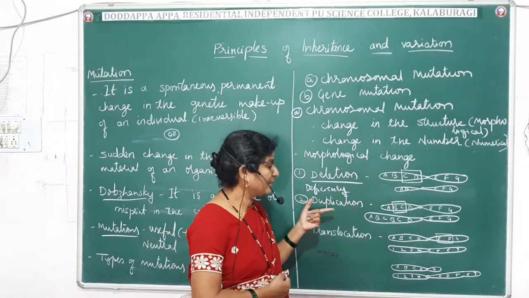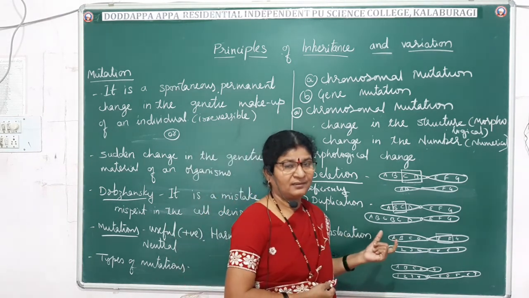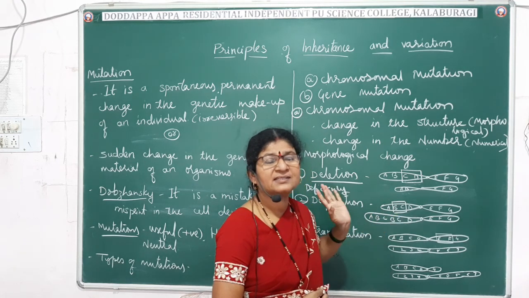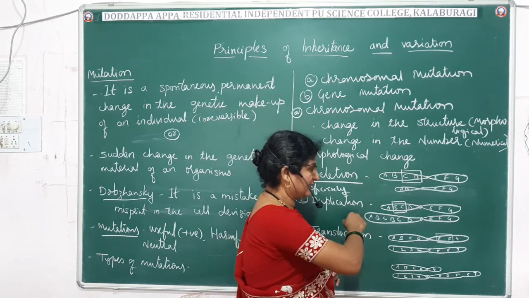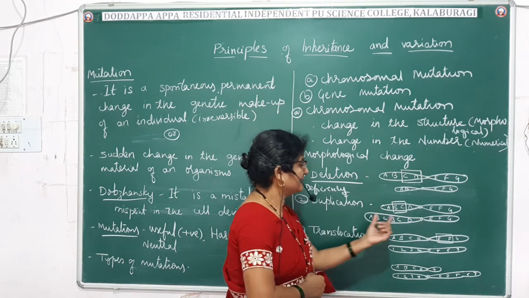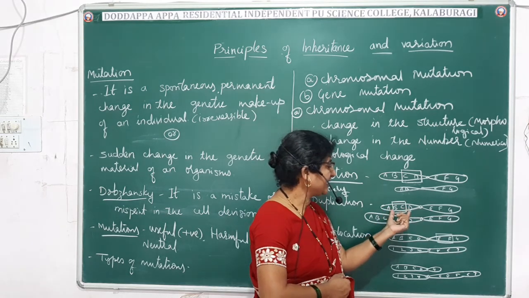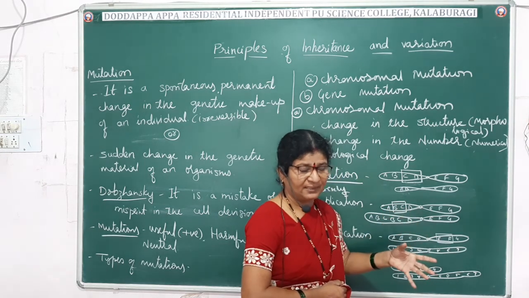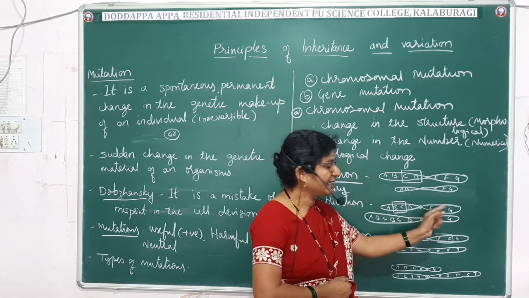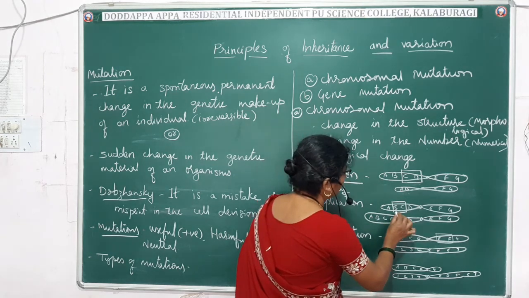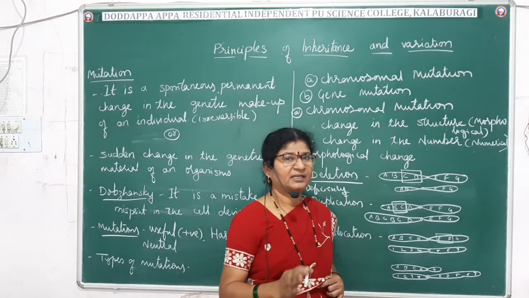Here the name itself says it. What do you mean by duplication? Here a certain segment of the chromosome will get unnecessarily duplicated. That means the genes which are present here will get repeated. Here I have taken the common example, A, B, C, D, E, F, G. The one which I have marked in the box, B, C, will get duplicated, will get doubled.